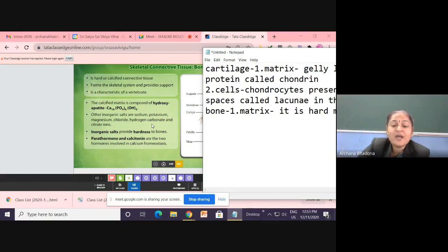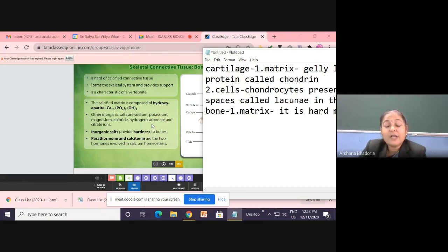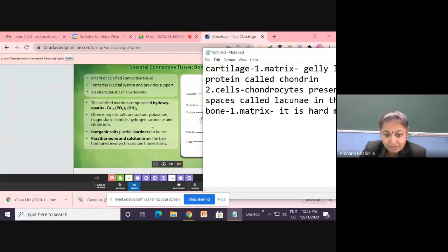So, but main one is which one? Calcium carbonate. याद रखो कैल्शियम कार्बोनेट मेन कंपोनेंट है उसके मैट्रिक्स का, इसीलिए वो इतना हार्ड है. That's why the bone is so hard and it is white in color, because it is having calcium carbonate. The matrix is made up of calcium carbonate. Remember, children. Apart from that, the sodium ions, potassium ions, magnesium ions are also present. But the main inorganic compound is calcium carbonate, and that is only providing hardness to the bone. So you can write down which provides hardness.